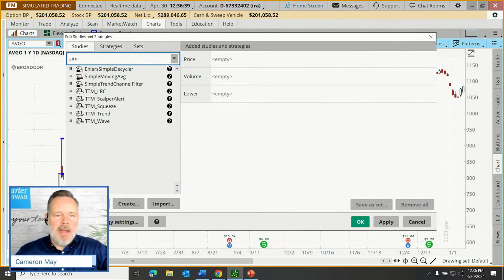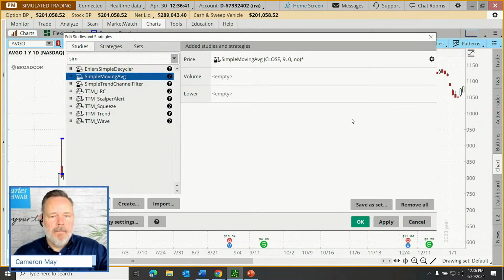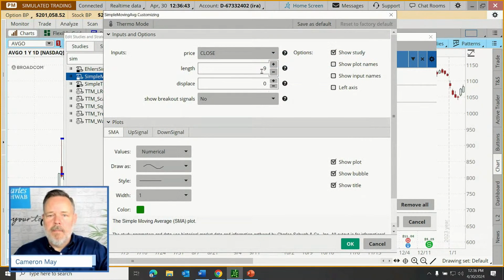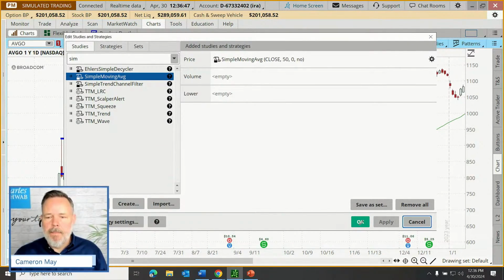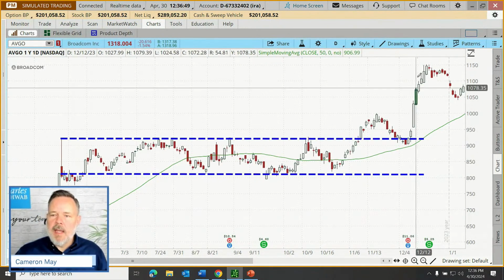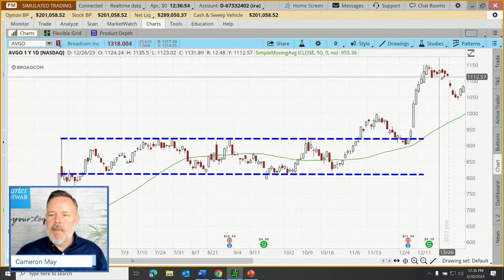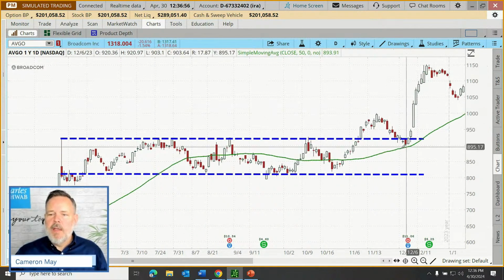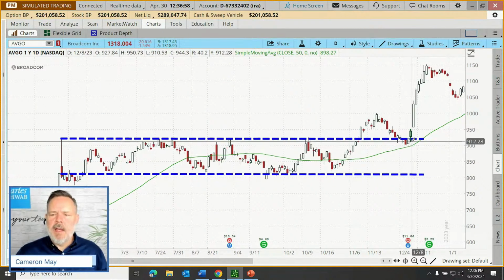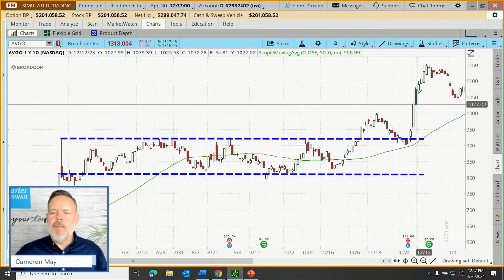Let's put on our simple moving average again. There we go. We're going to apply that to our chart. You can see here's our stock taking off. And if our trader is waiting for price to come back down to that level, that may just be too far to go.